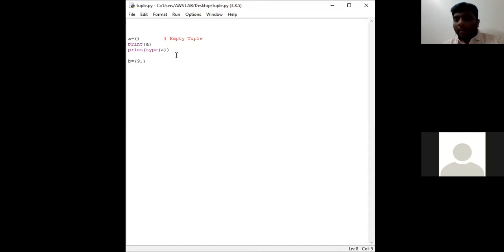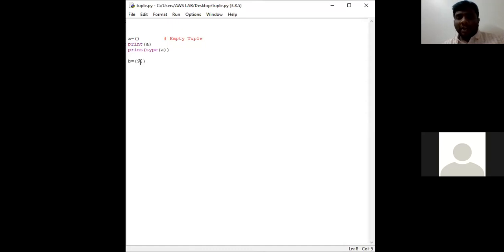Remember, at the time of creating a tuple, if you are going to mention only one element, or one value or one item, you need to mention comma also. Even though this tuple consists of one element, you need to mention this particular element followed by comma.